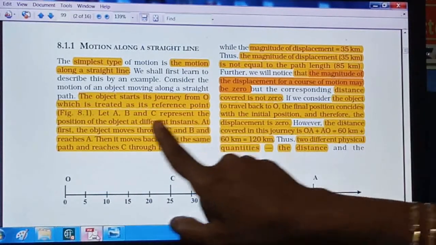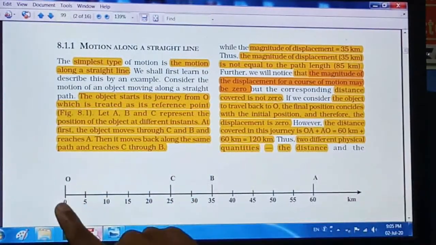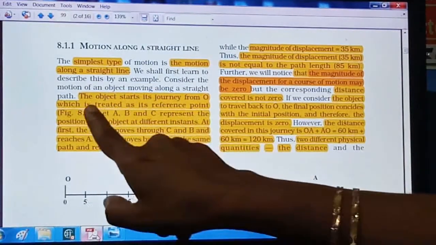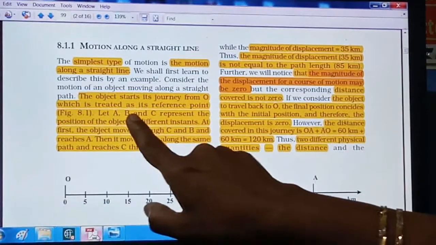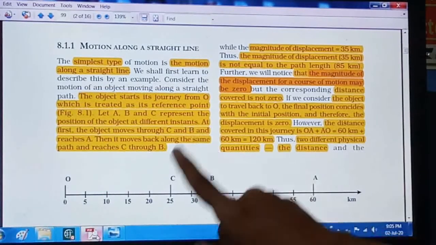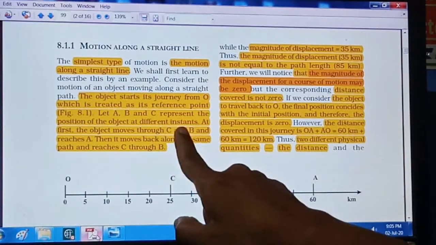Just remember this and see here. The object starts its journey from O. So suppose the object starts its journey from this point, that is O, right? So here O is a reference point, and this will be considered as the starting point. Let A, B and C represent the position of the object at different instants. So this is A, B and C. These are the positions at particular time intervals, right?